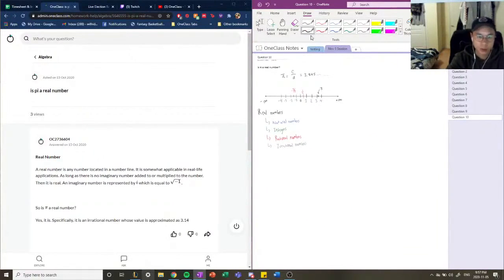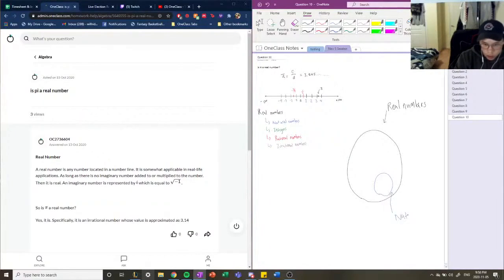Okay, so let's say we have a big circle, or oval. And these are our real numbers. Natural numbers exist in this set of real numbers. Of all the real numbers, there's a set of natural numbers, and these are the positive numbers. So, natural.